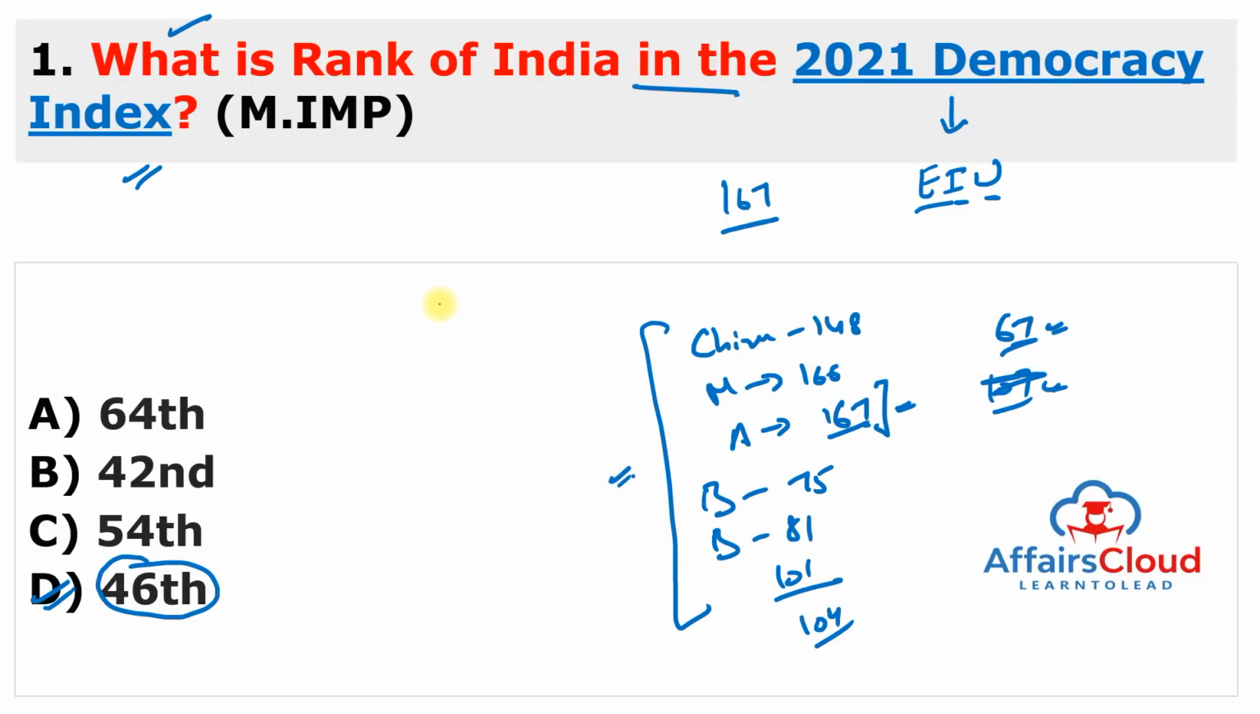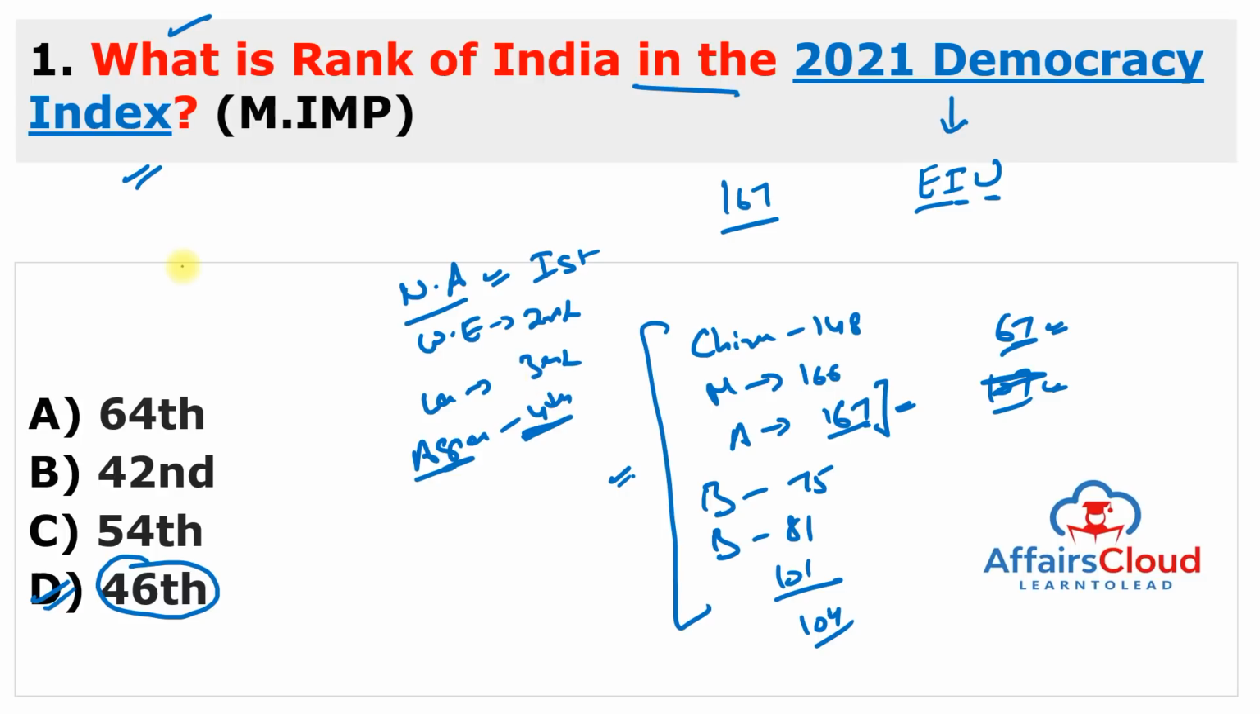If we are talking about continent-wise, then remember, North America was ranked in the first position, Western Europe ranked in the second position, Latin America was ranked in the third position, and Asia ranked in the fourth position. So, Asia's rank is fourth. Remember about the Economist Intelligence Unit, its headquarters is in London. It was established in 1946 and its managing director is Robin Bew. So you can remember if you want, otherwise this name is not important, but remember its headquarters is in London and India's rank is 46.